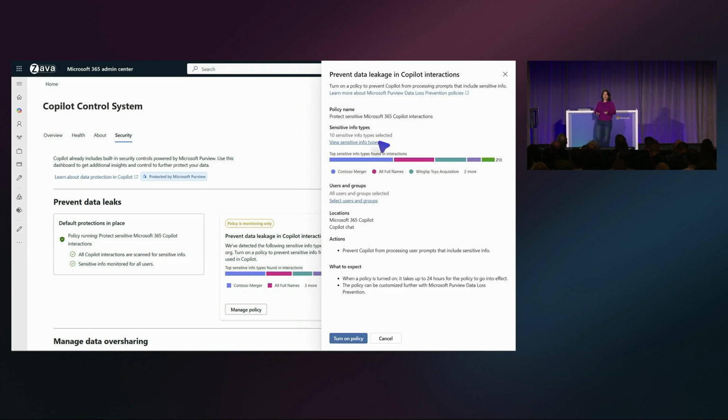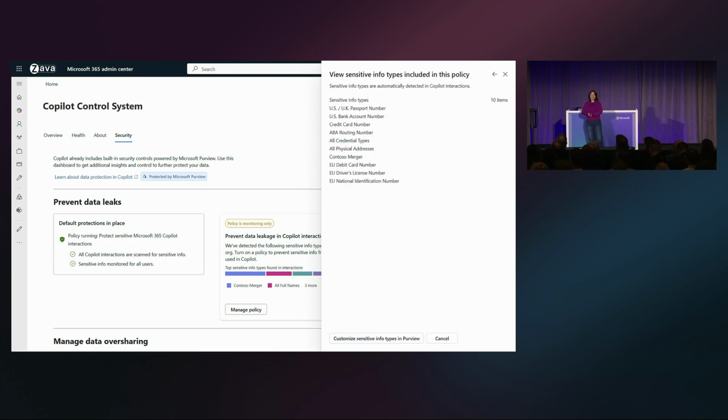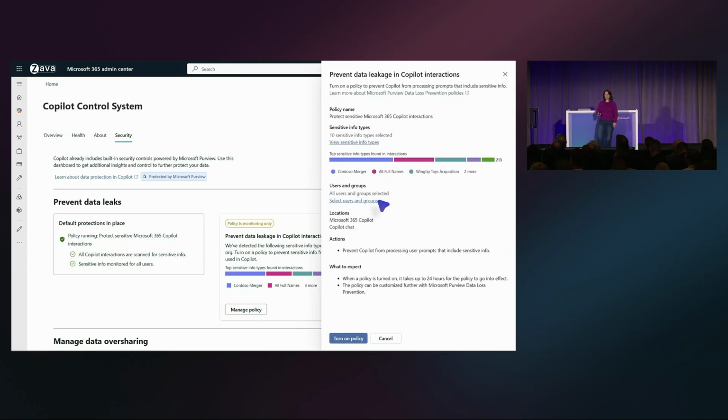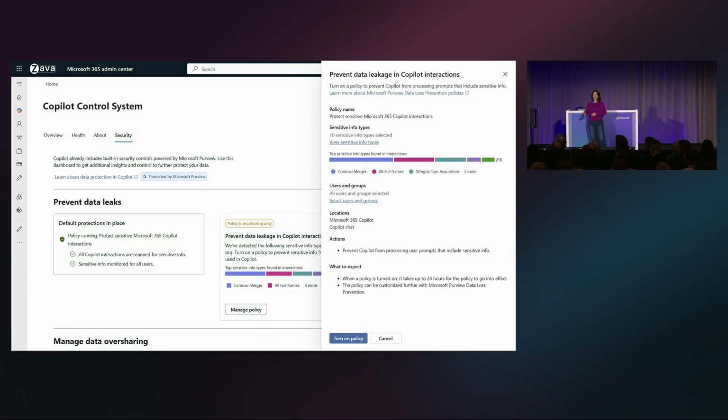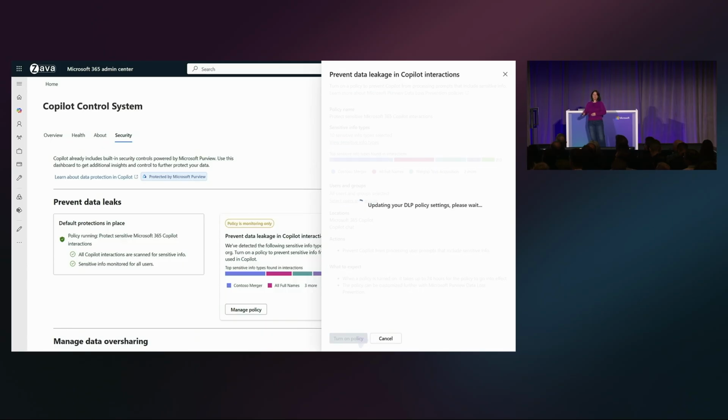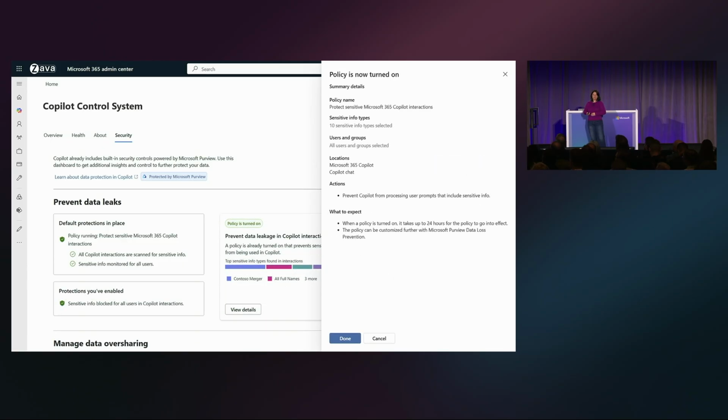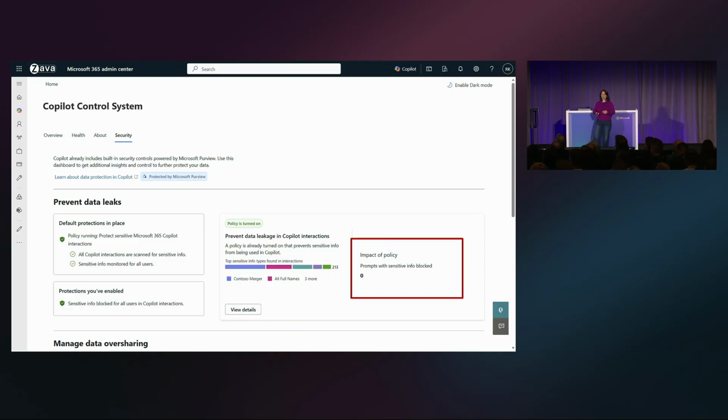Here are the sensitive information types that are included. And here is what the users and groups look like, so you can specify specific users and groups. And then if I turn it on, it'll confirm. And then the card will show the impact of the policy ongoing.